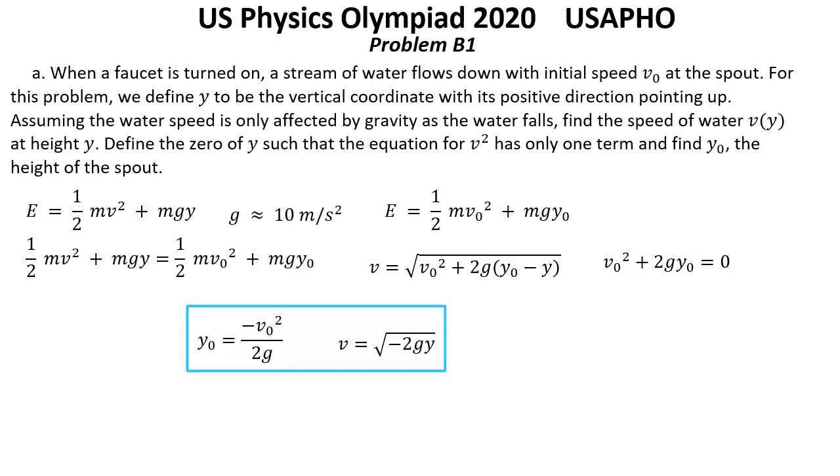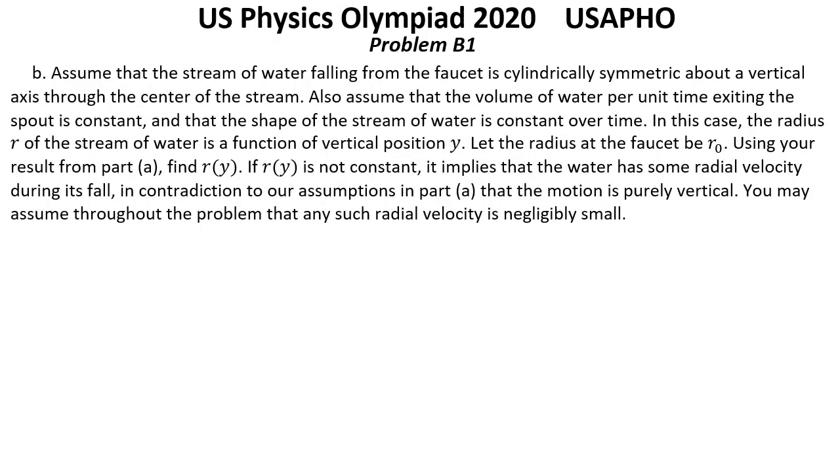We know that the result of this equation is real because y less than 0 at the spot and decreases as the water falls. So this equation shows that v is real and increases as the water falls. That was a solution for question A.